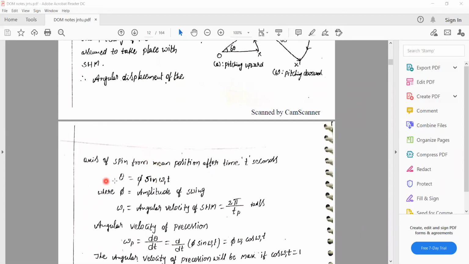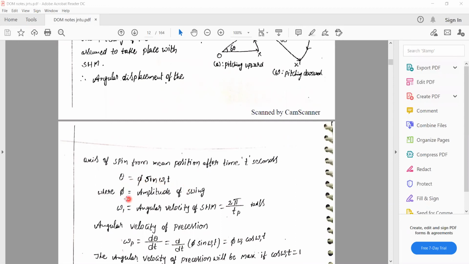So therefore, theta equals phi sine omega 1 t.